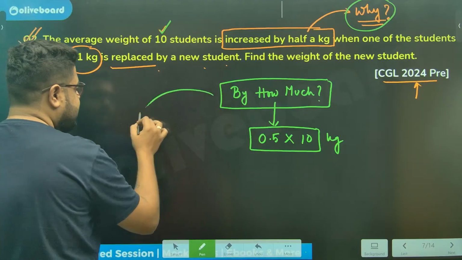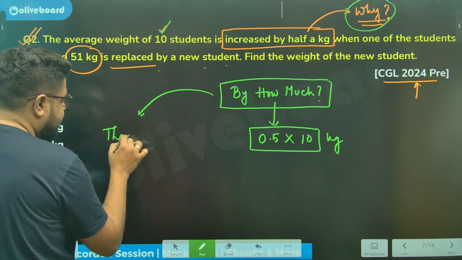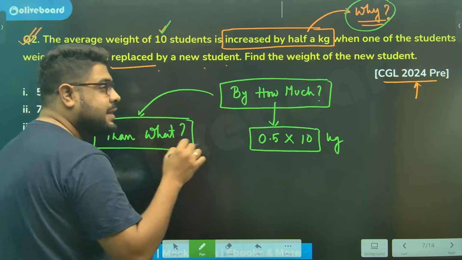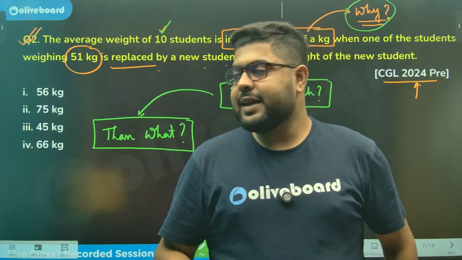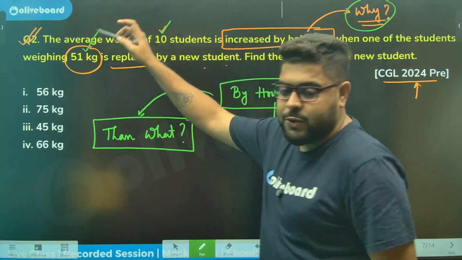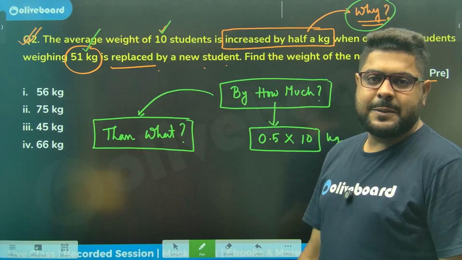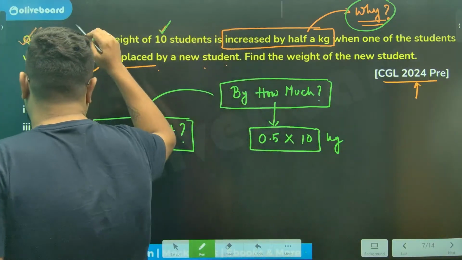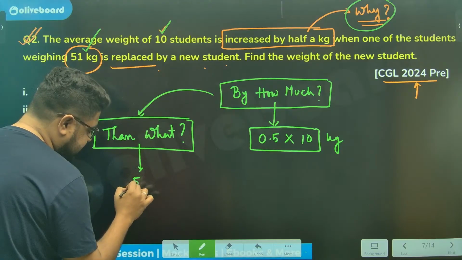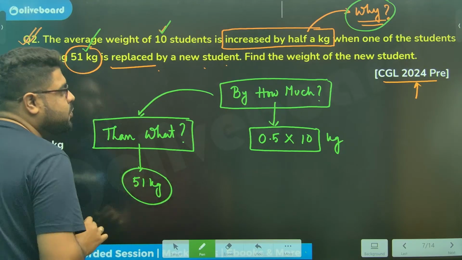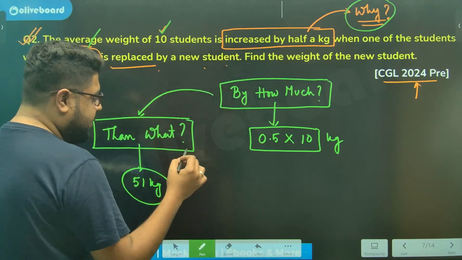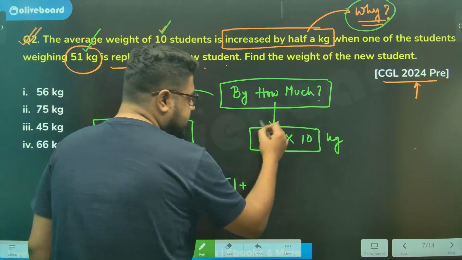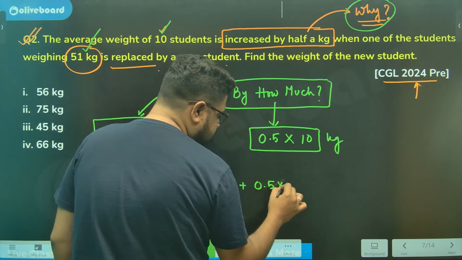Third question: that much heavier than what? Than the weight of the student whom he is replacing. That student's weight is 51 kg. So what is the weight of the new student? It will be 51 kg, and from here, how much more? 0.5 into 10 kg more.